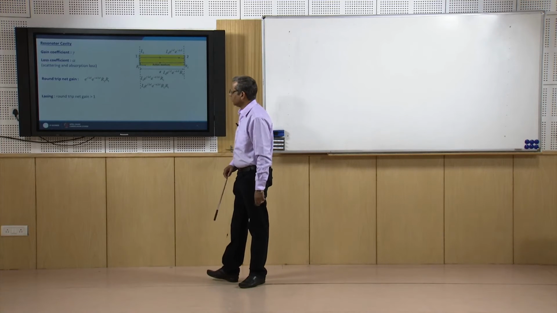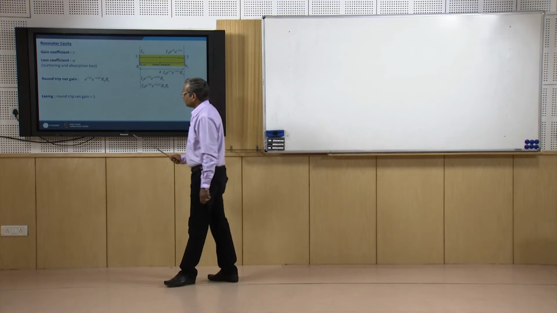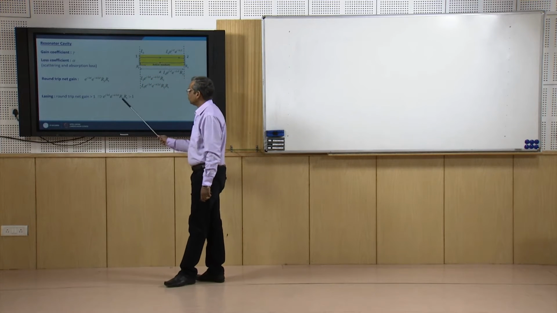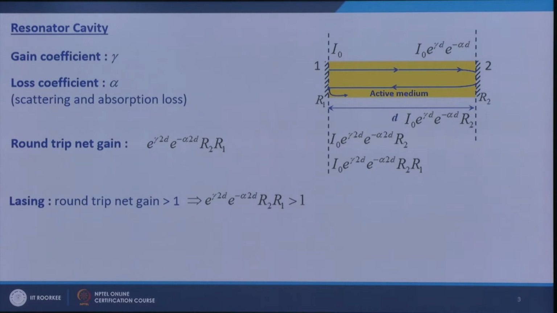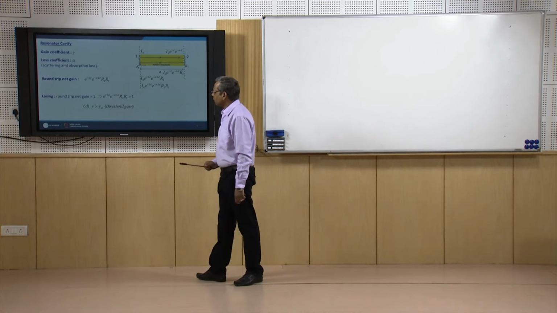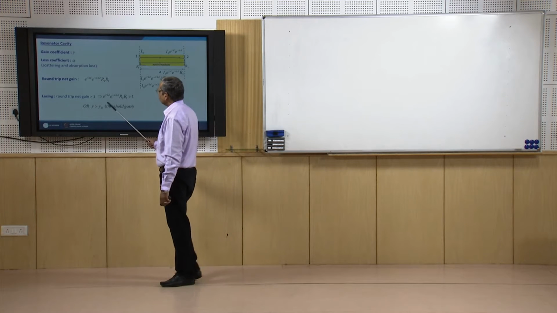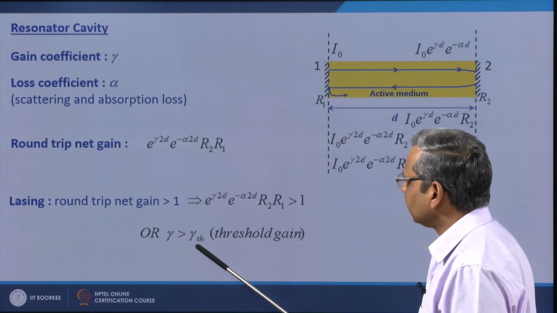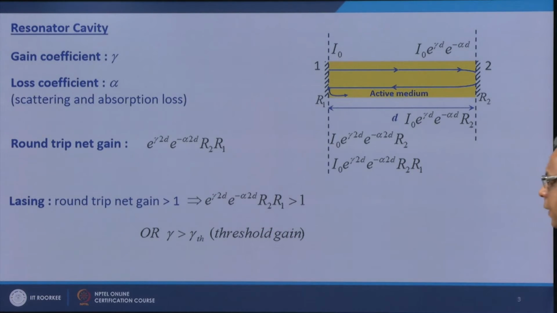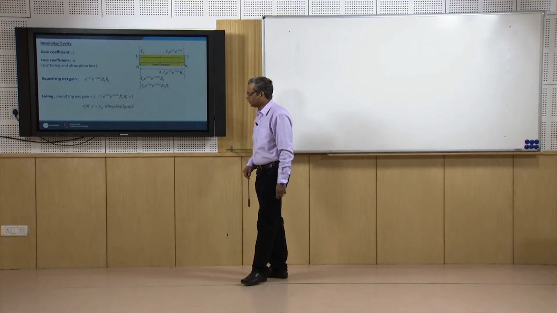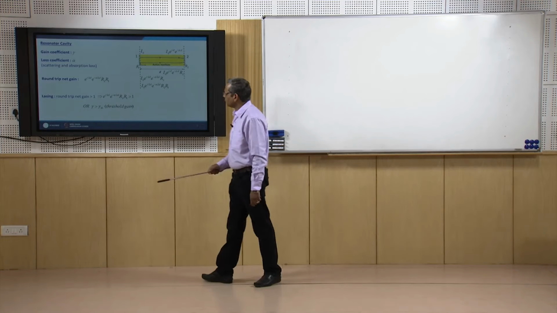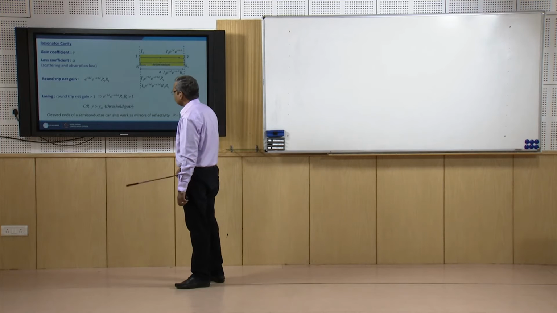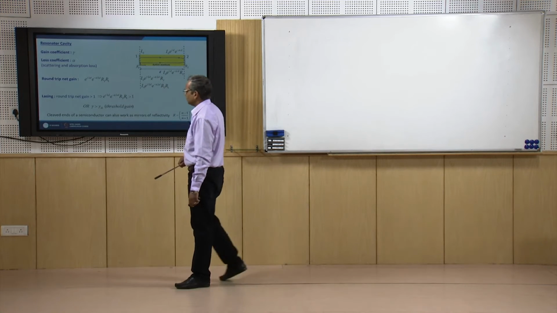So, for lasing to happen, this round trip gain should be greater than 1, which means this should be greater than 1. Or I can say that the gain coefficient gamma should be greater than a particular value gamma th, which I call threshold gain. What is threshold gain? The threshold gain comes from the equality sign here. So from here I can get the threshold gain.